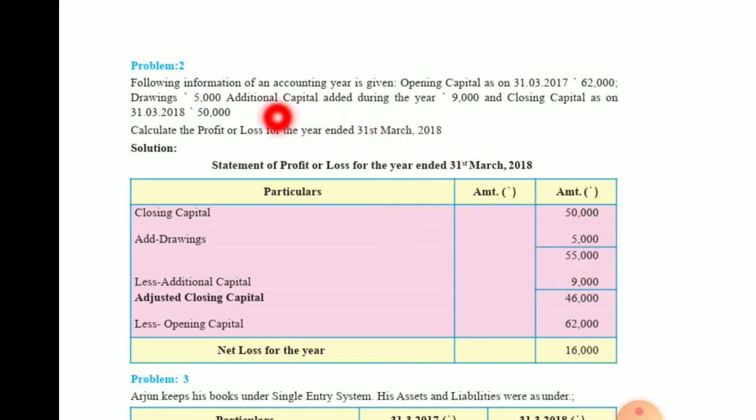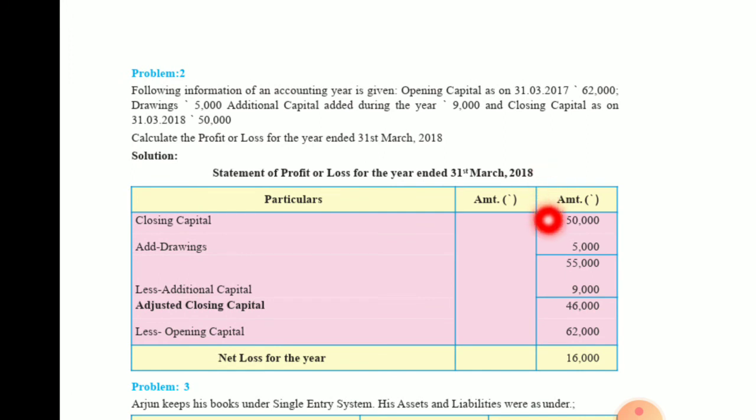And then there is additional capital. To the closing capital we have to add drawings and then you have to deduct the additional capital. So less additional capital 9,000. So 55,000 minus 9,000 will give you 46,000. So this is the adjusted closing capital.